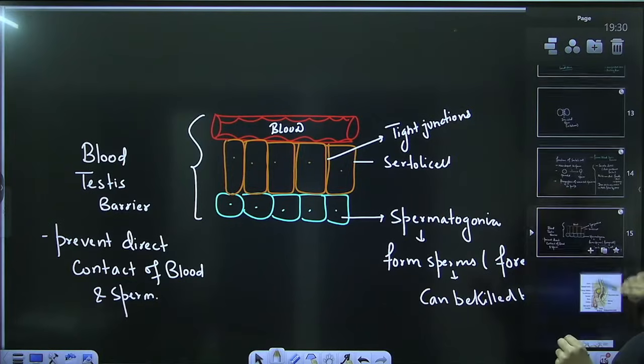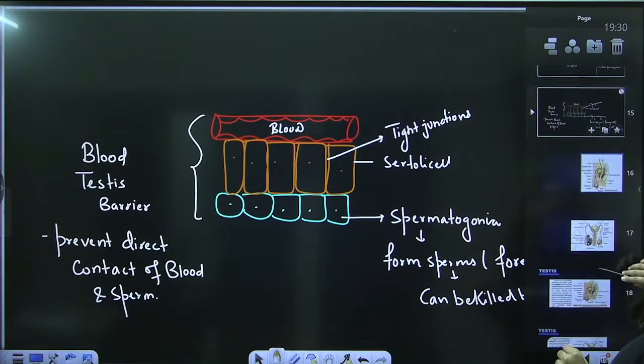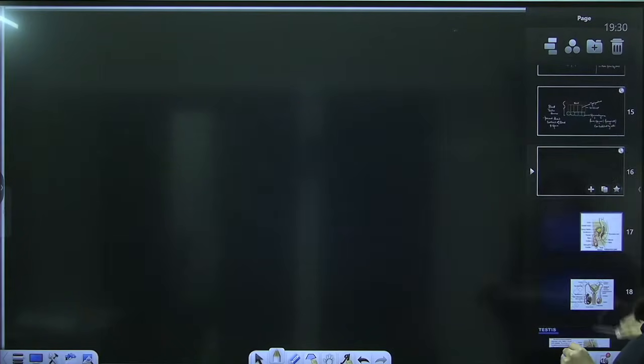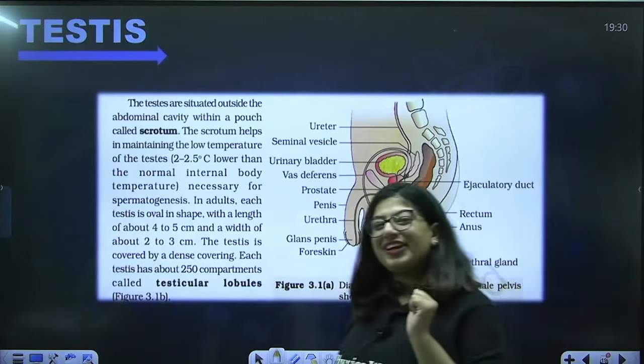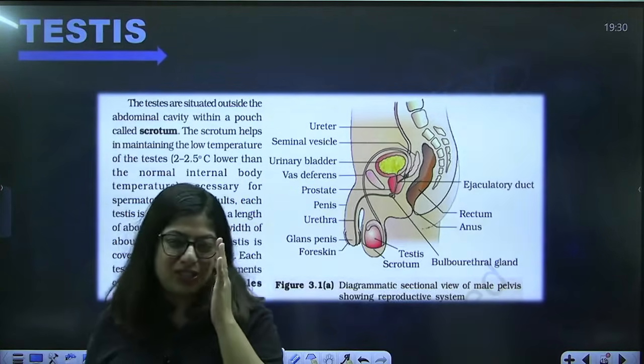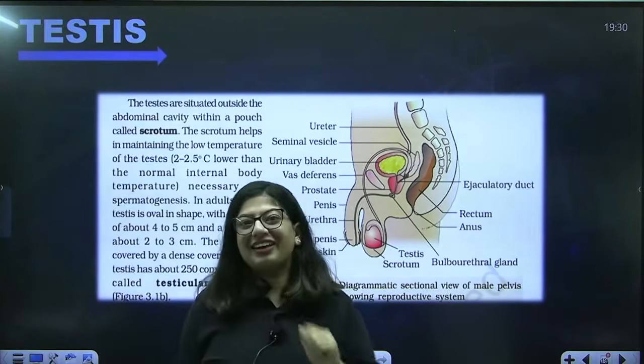Now let's get started with your duct system, guys. Before starting the duct system, I think we should read NCERT. So open your NCERT books, because I have promised you that we will definitely read NCERT in the class only.